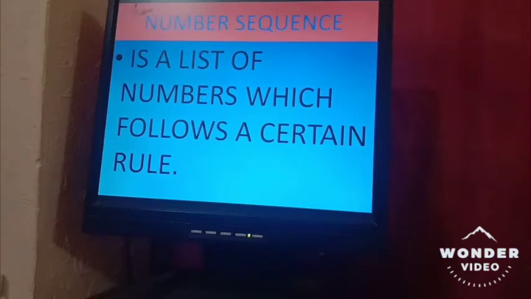That is a list of even numbers. If we are talking about odd numbers, the list of odd numbers is 1, 3, 5, 7, 9 and so on. So like that, there is a list, but they are following a certain rule. That rule is even number, that rule is odd number, that rule may be integers, that rule may be rational numbers or anything.